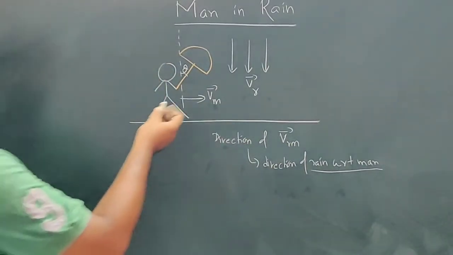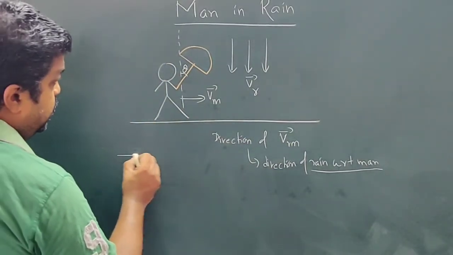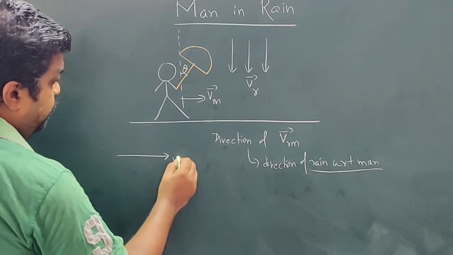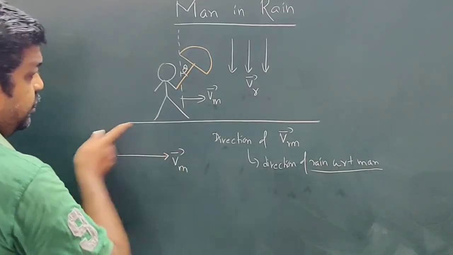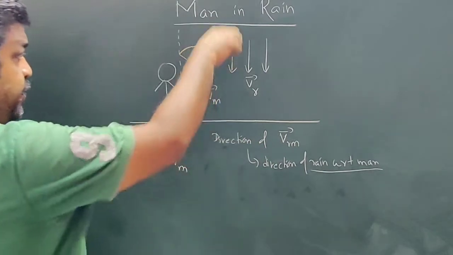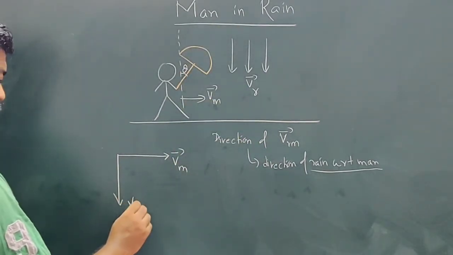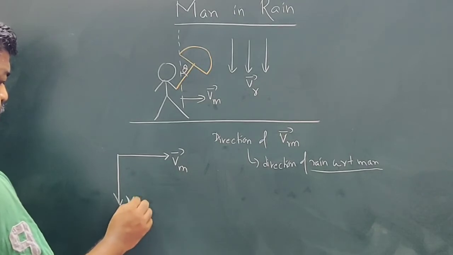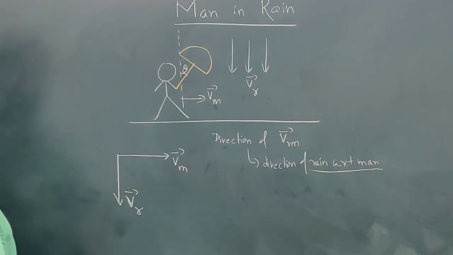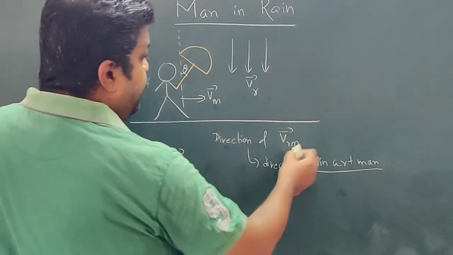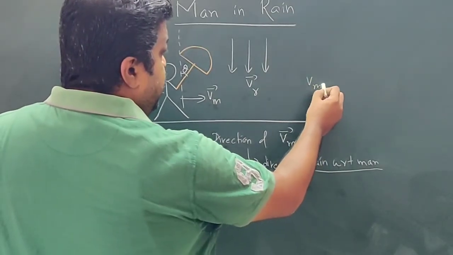Now see, this is Vm, the velocity of man, in the horizontal direction, and Vr is in the downward direction. This is the velocity of rain, Vr, and we have to find the direction of Vrm. So what is Vrm basically?